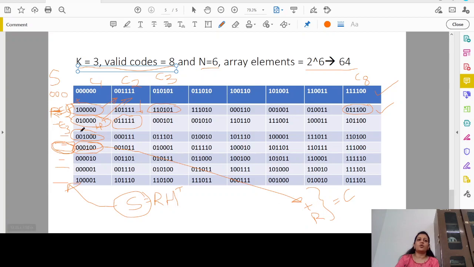This is how the decoding will be done with the help of the syndrome calculated from the received code vector.